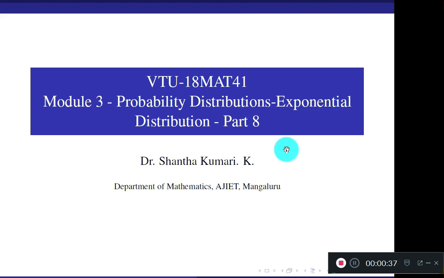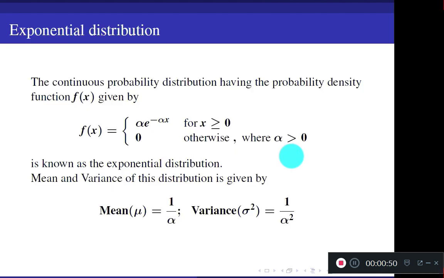Today we shall study one continuous probability distribution, which is known as the exponential distribution. The exponential distribution has the probability density function in this form: f of x equal to alpha into e to the power minus alpha x for x greater than or equal to 0, 0 otherwise. Here we use the parameter alpha, where alpha is a positive parameter, generally greater than 0.